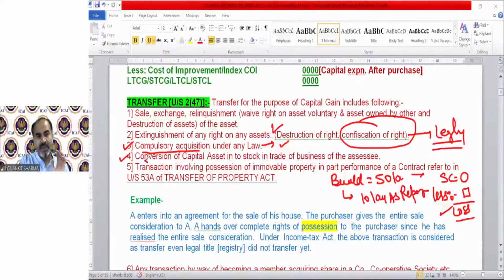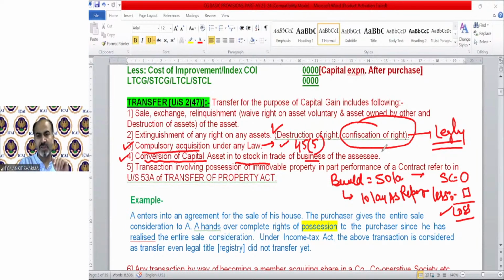Same, conversion of capital asset into stock in trade of business. If you have any capital asset and now you are converting your capital asset into your stock in trade, then also that is regarded as transfer. How to calculate, etc., we will be discussing. For the time being, we are just telling you that if you have any capital asset and you are converting that asset into stock, the capital gains concept will be applicable. How it's going to be applicable, we will be discussing in detail. This is section 45(2).